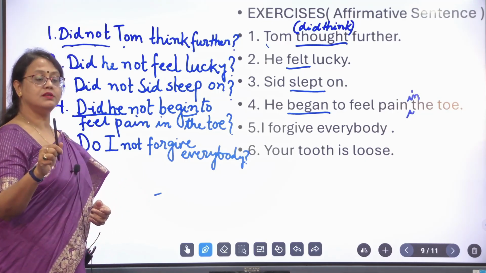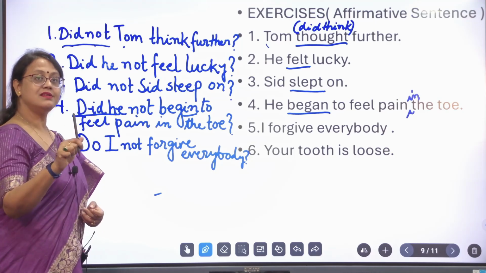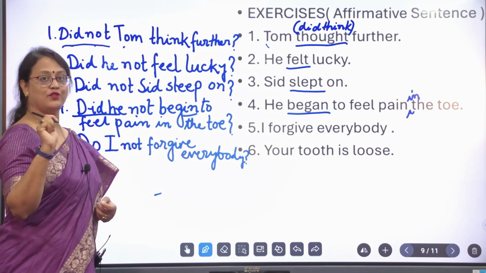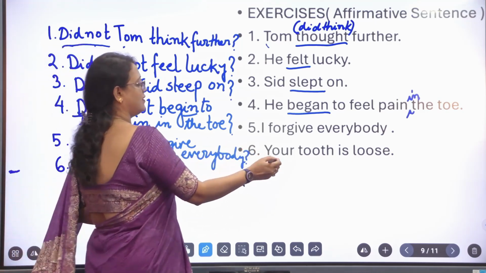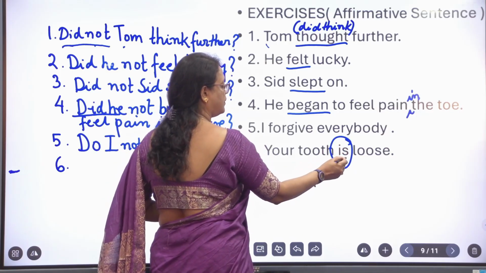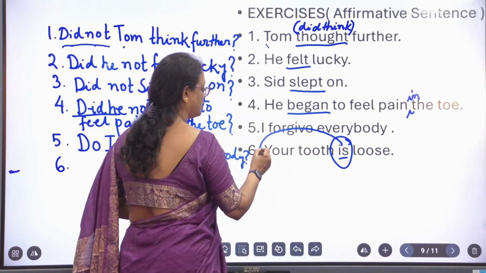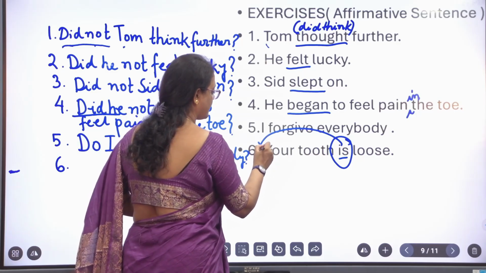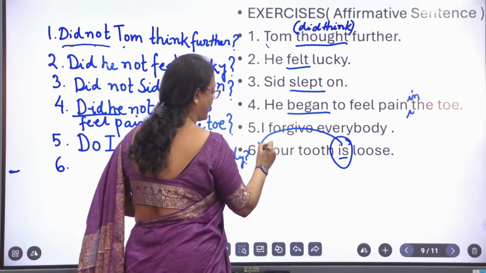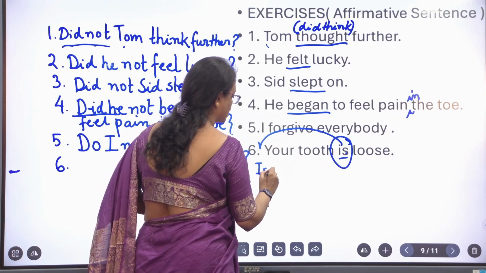Your tooth is loose. This is the easiest of the lot. Is, the auxiliary verb, is used. You just transform it here. The negative form of this is not.